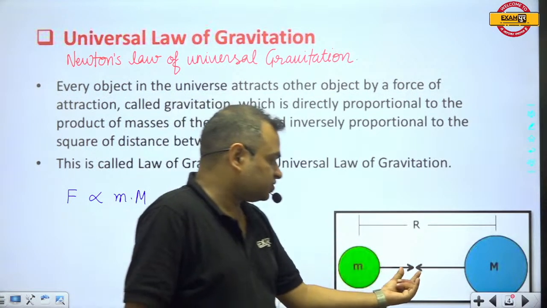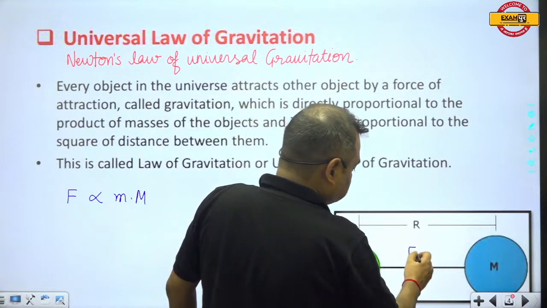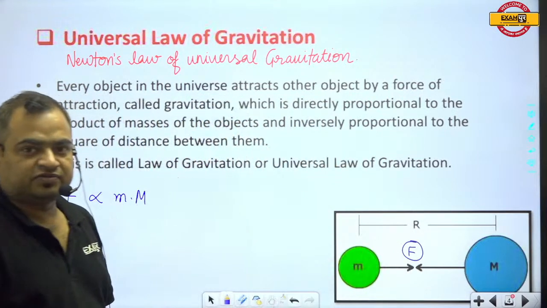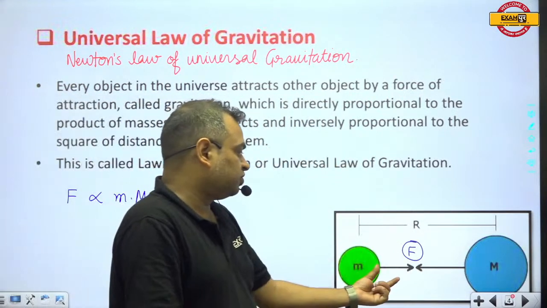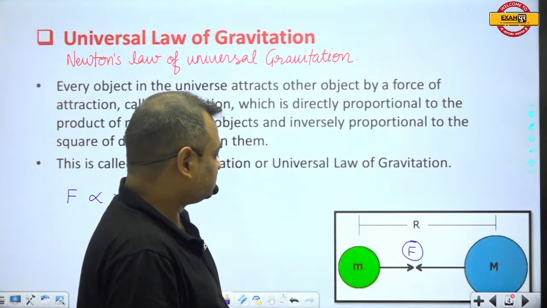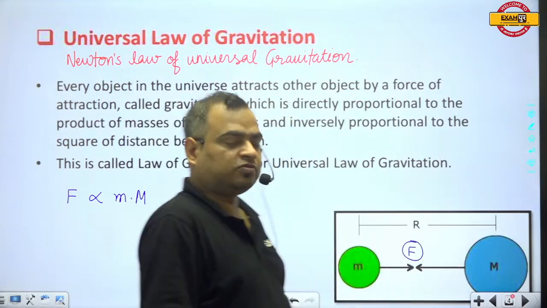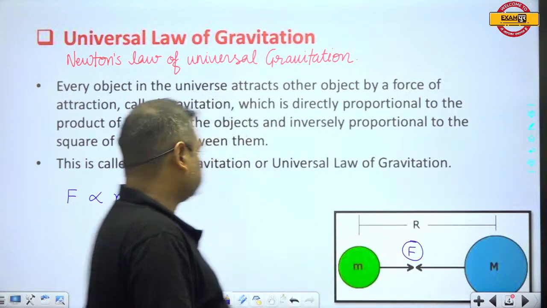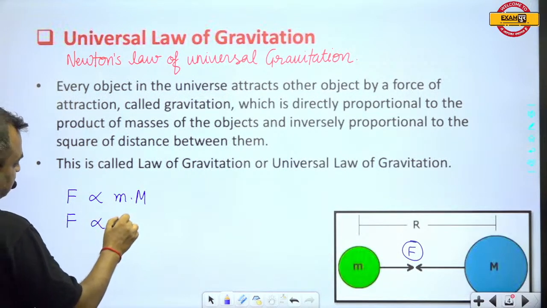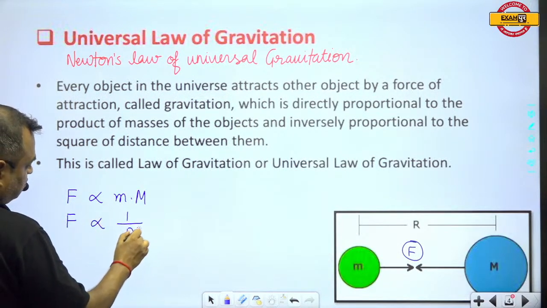The attraction force between these two bodies depends upon their masses and the separation between them, and this F is inversely proportional to R square.